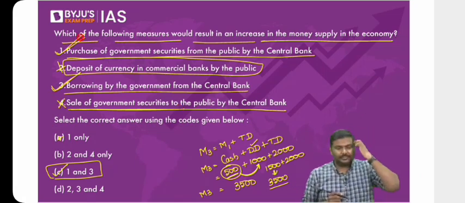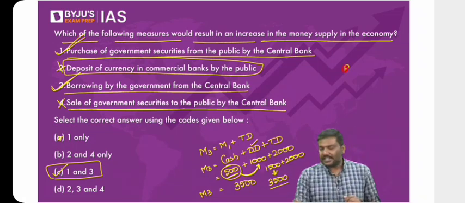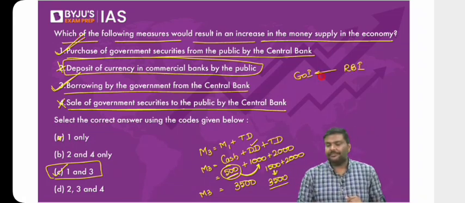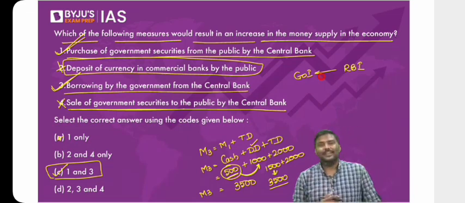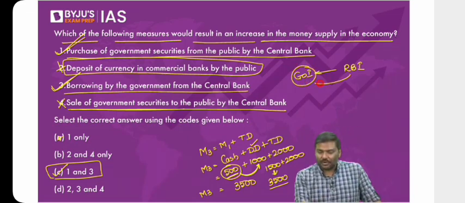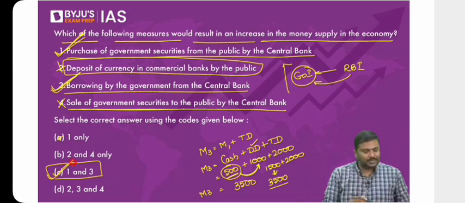How is point 3 correct? If the Government of India borrows from RBI, you tell me, will the money supply change or not? Let's say here is RBI, and the Government of India borrows from RBI. There are many ways, for example, I hope you remember ways and means advances, WMA, or monetization of the deficit. Of course, yes, money supply will increase. So the third one is correct, the first one is correct. The right option will be option C, 1 and 3 only.